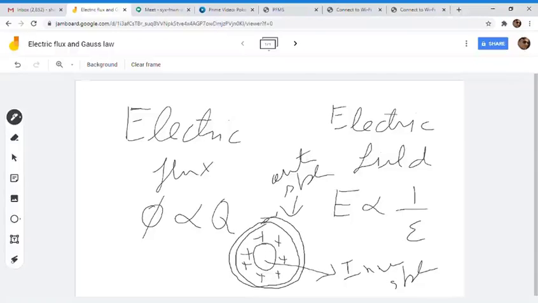So he concluded that these inner charges are inducing some charges onto the outer sphere, or there is some displacement of charges onto the outer sphere.